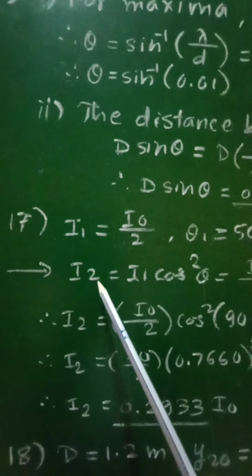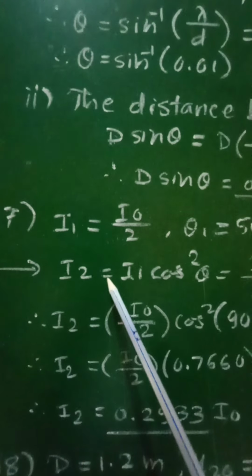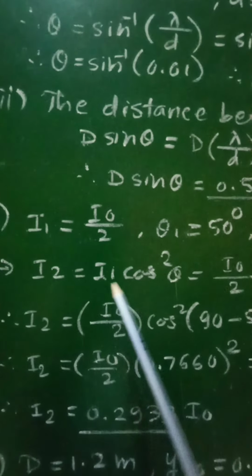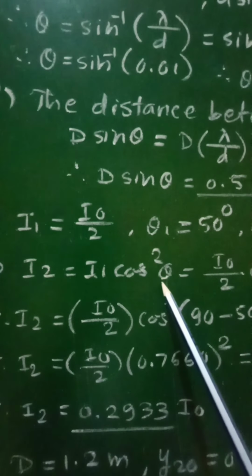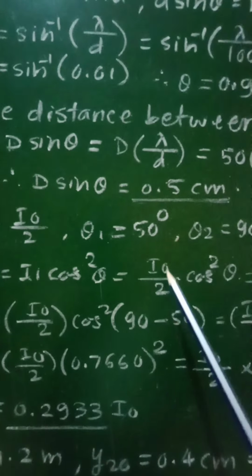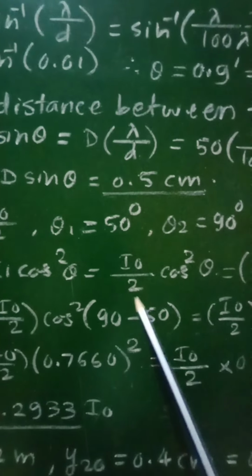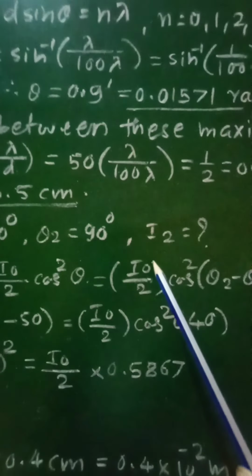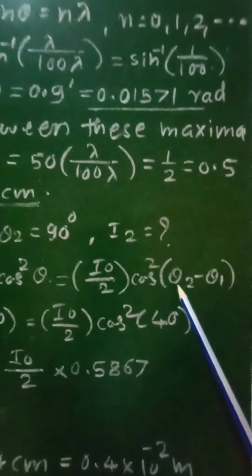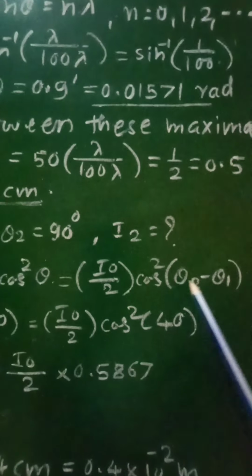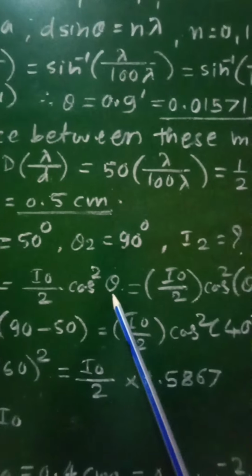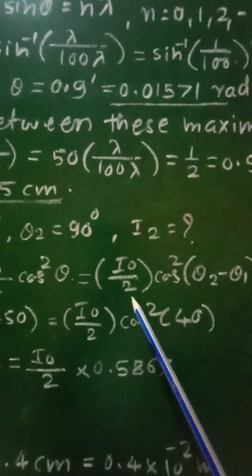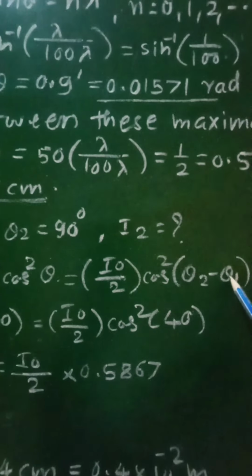The intensity of the light passed through the second polaroid, I2, will be given as I1 cos square theta, which will be written as I0 by 2 cos square theta. But this theta will be replaced by theta 2 minus theta 1, and therefore I0 by 2 cos square of theta 2 minus theta 1.